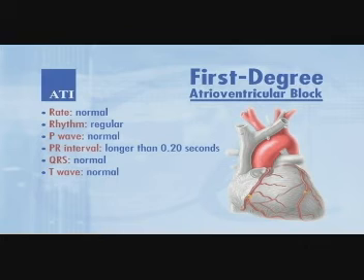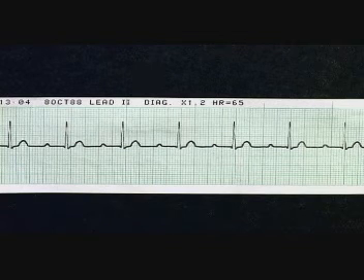First-degree atrioventricular block. Rate normal. Rhythm regular. P wave normal. PR interval longer than 0.20 seconds. QRS normal. T wave normal. The only abnormality is the prolonged PR interval.